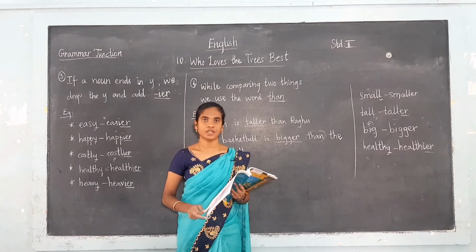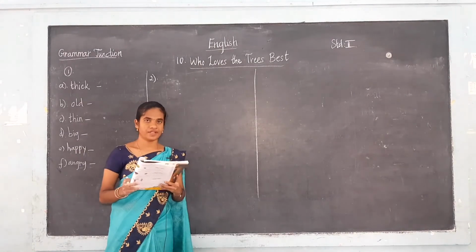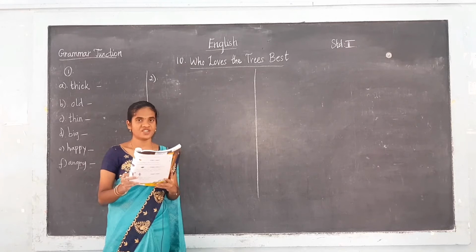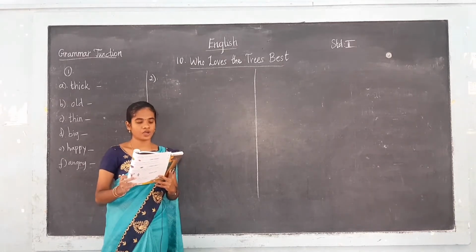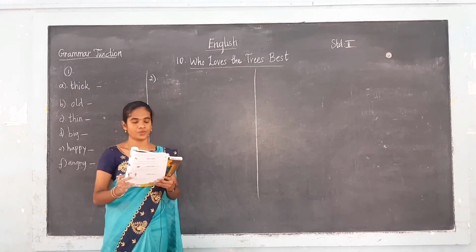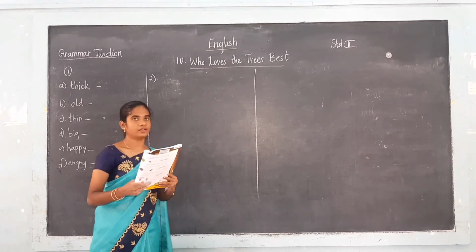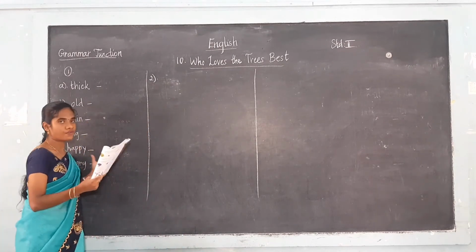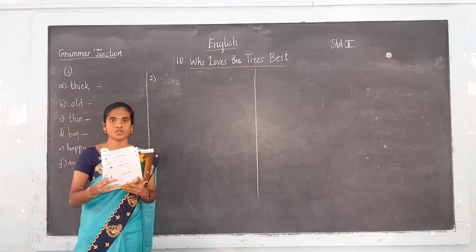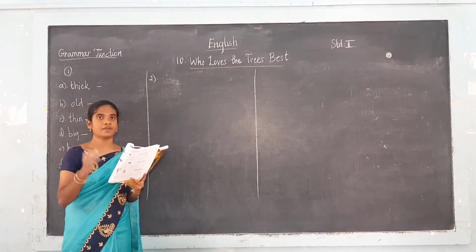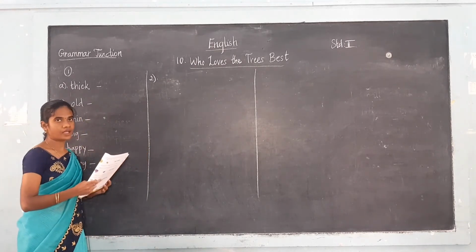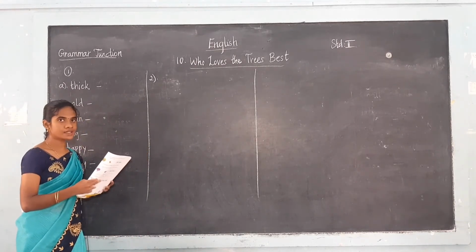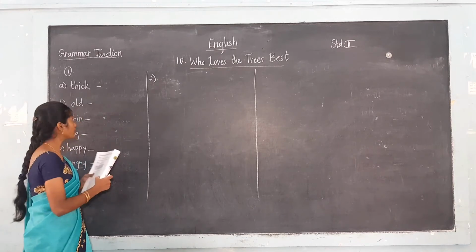Now we shall do the book exercise. The first exercise is on page number 100. Look at the adjectives below. Write their forms that are used to compare two nouns. So here there are the adjectives. You have to write down the forms to compare two nouns. That is, you have to write down the comparative degree for these adjectives. Okay. So I hope you remember the rules. Keep those rules and you have to do this.